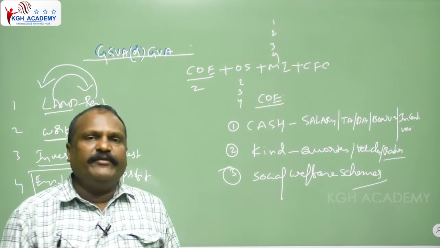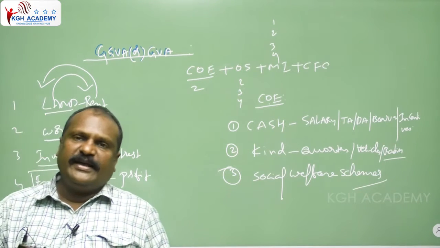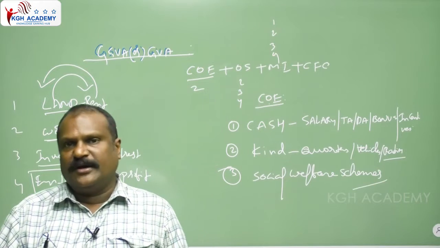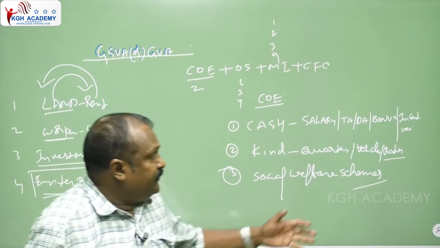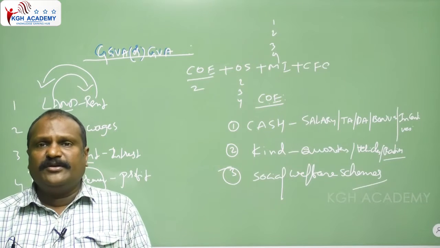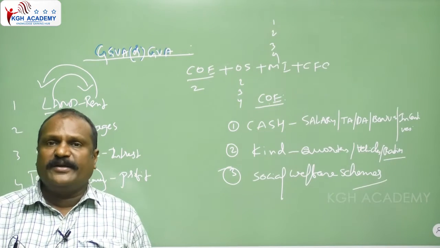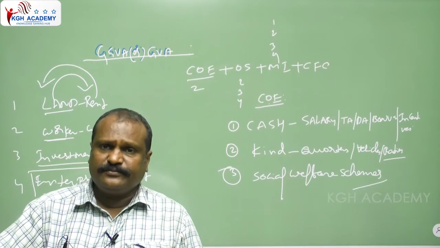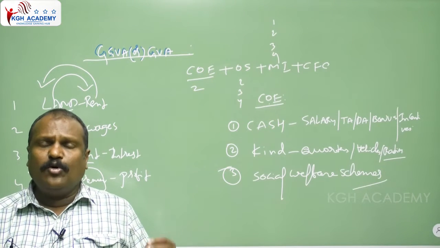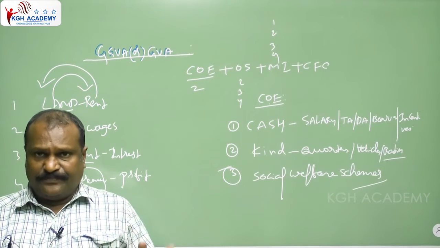Vehicles are also provided. Officers get the vehicle facility from the department or the government or private companies also. Then ration is also available. Suppose take defence employees: they can get ration at low prices from the ration shop, because some stores are provided by the defence and they get goods at low prices.